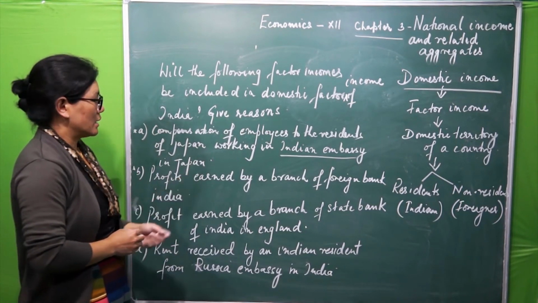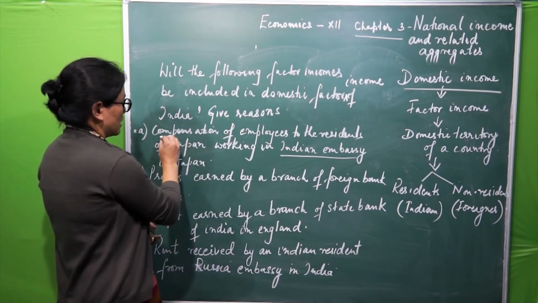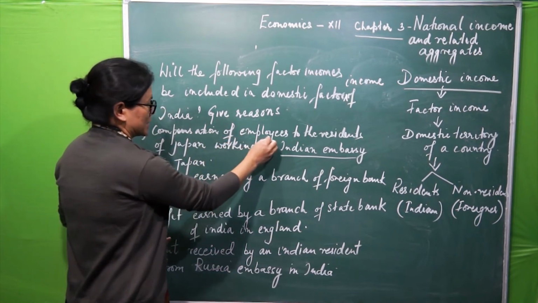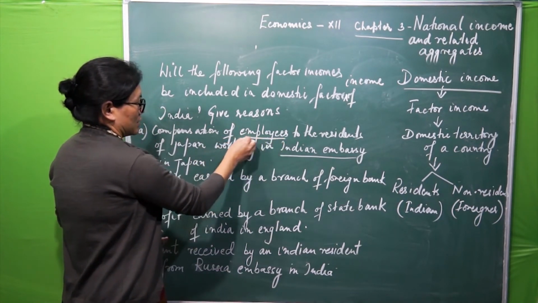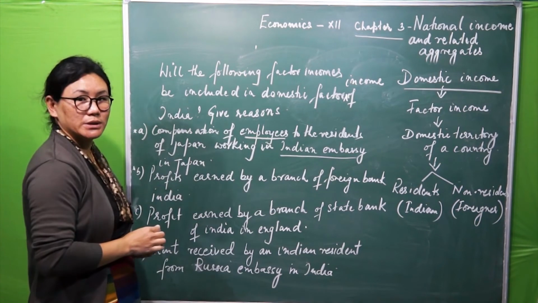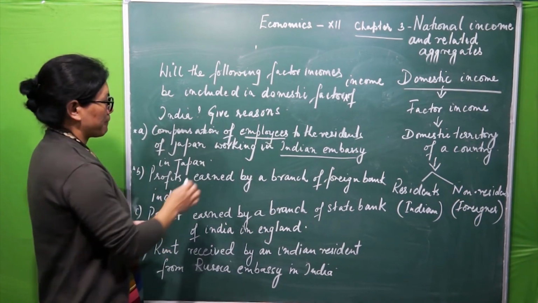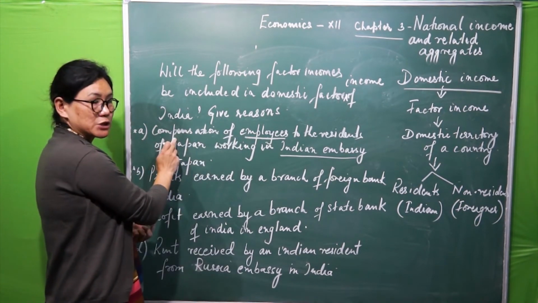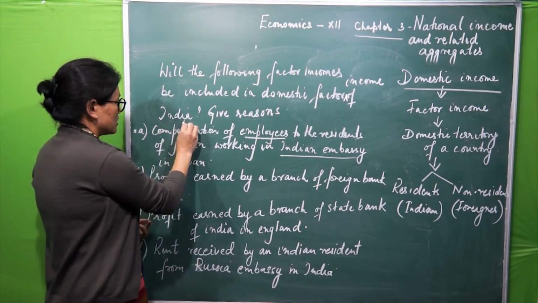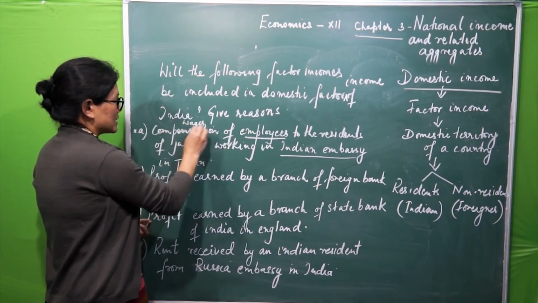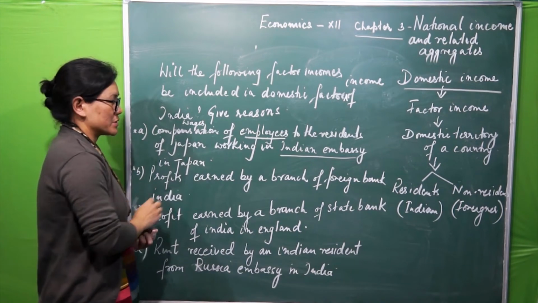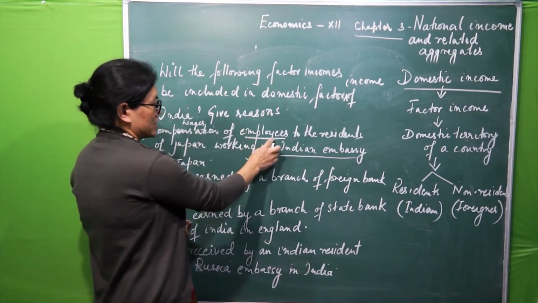Compensation of employees. Employees, worker, labor, they get compensation. I'll take up only this example now: wages of employees to whom?